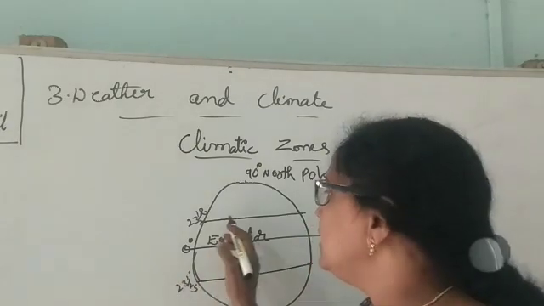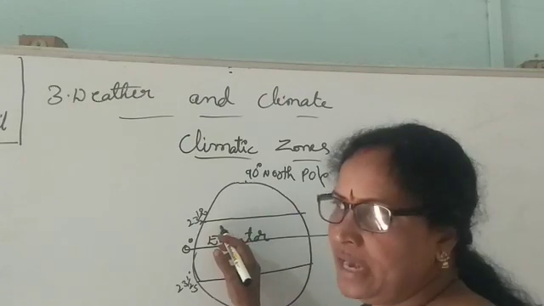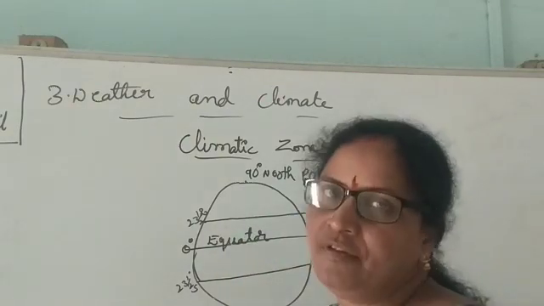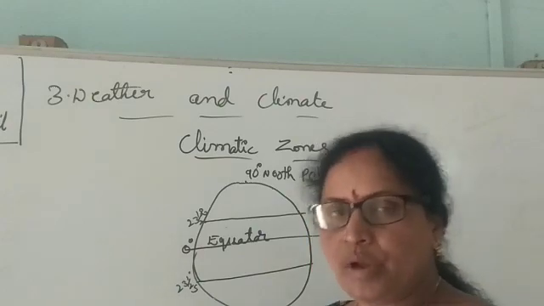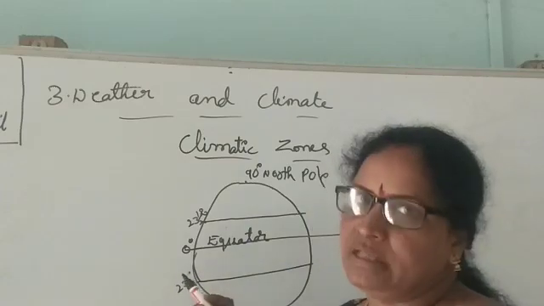The names of these parallel lines are the Tropic of Cancer and the Tropic of Capricorn. The Tropic of Cancer is in the north, the Tropic of Capricorn in the south.